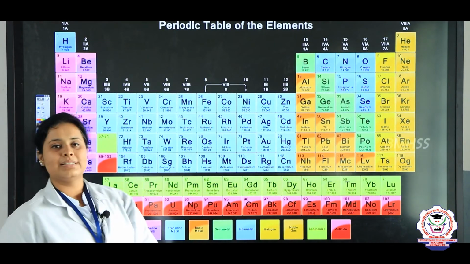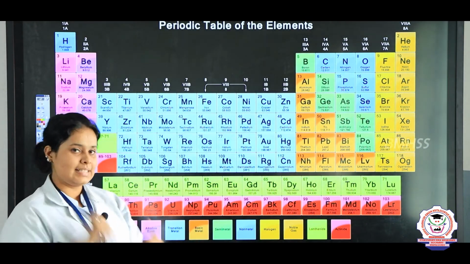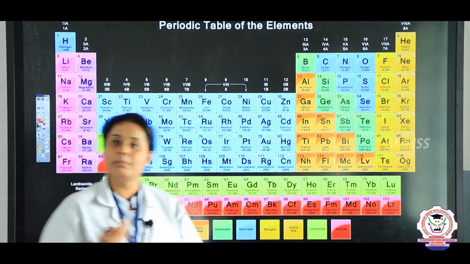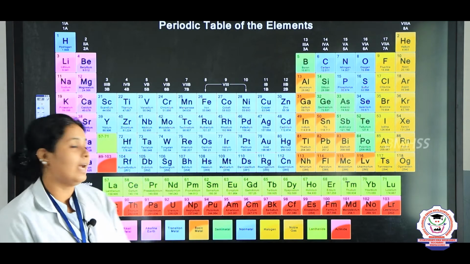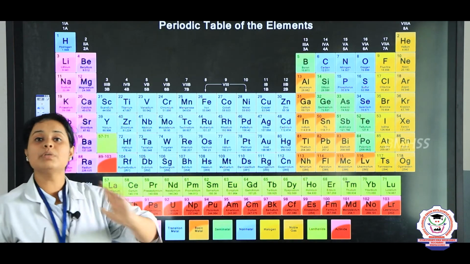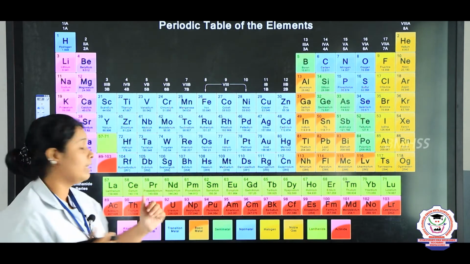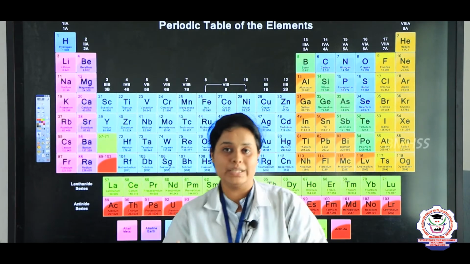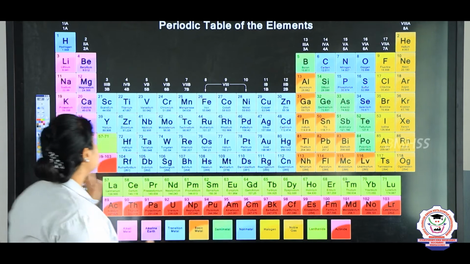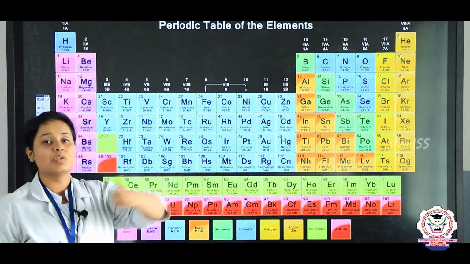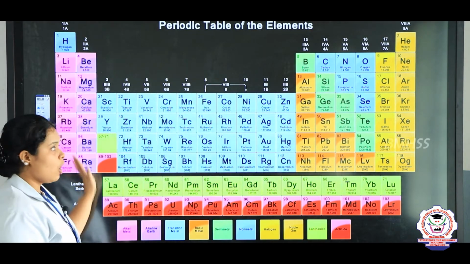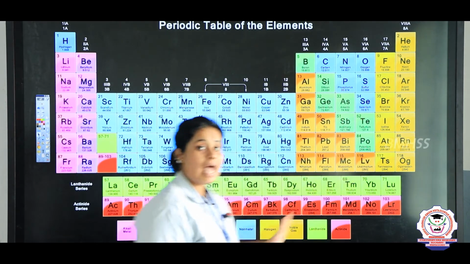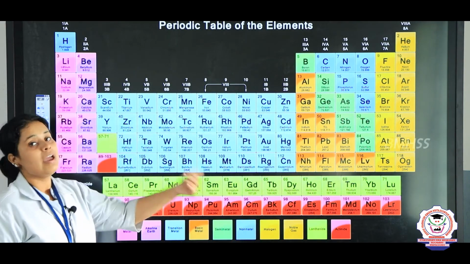So, what is this? Yes, this is a periodic table. You have studied about the periodic table before too, right? You have studied that the periodic table is the arrangement of the elements, done by their names, or you can also call it the atomic weight, right? Here you have seen that there are 3 or 4 types of blocks. This is the S block, the center part is known as the D block, then the P block, and the last one is the F block elements.